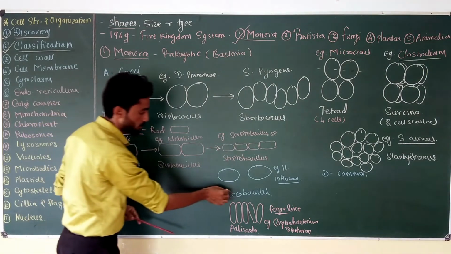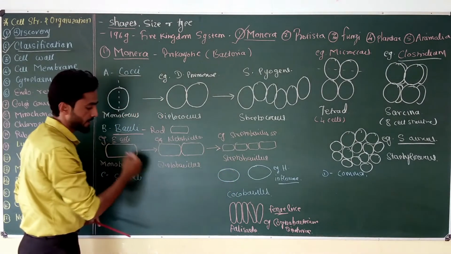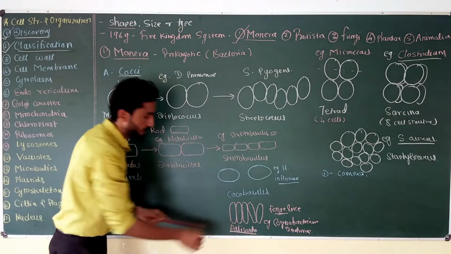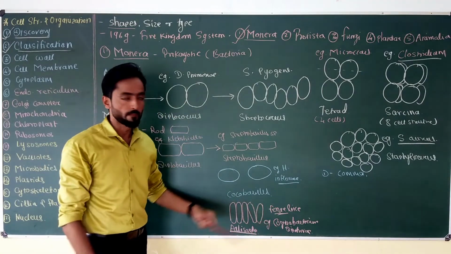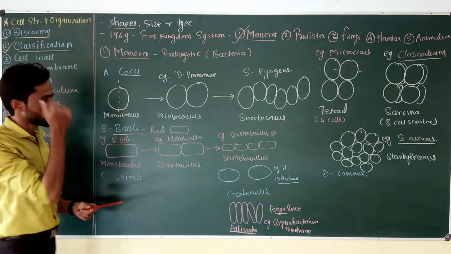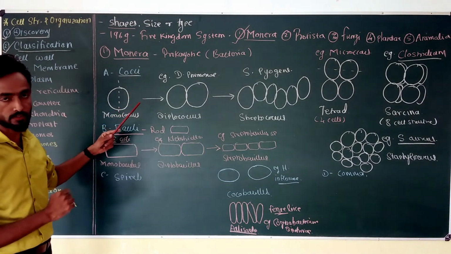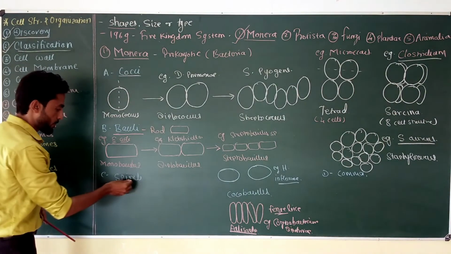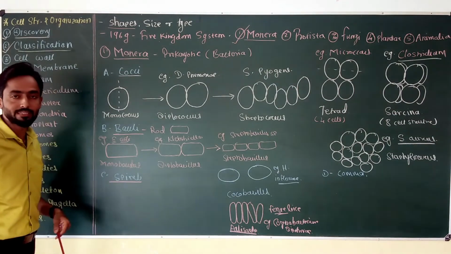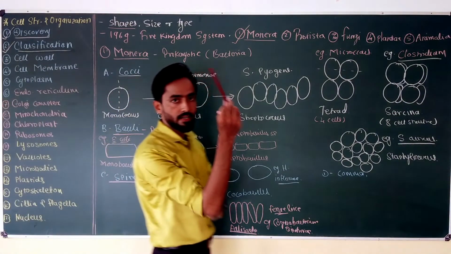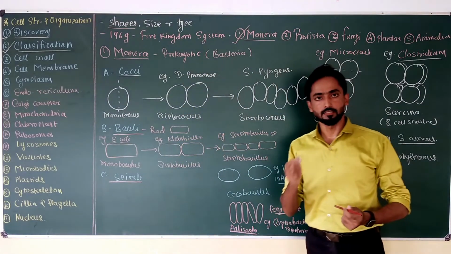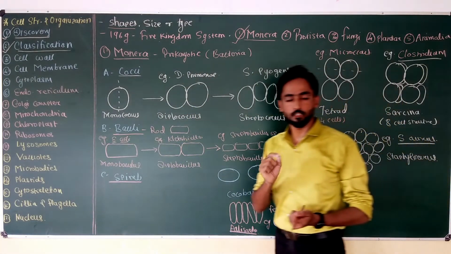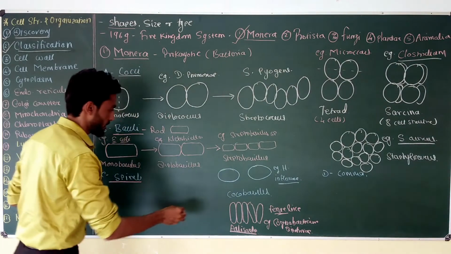Then coccobacillus is another type of bacilli, while this palisade is a fence-like bacilli. Example is Corynebacterium diphtheria. So this is all about the first two important shapes of the cell, cocci and bacilli. The next is spiral. The name itself suggests that in spiral monerans, the cells are spring-like. They are spiral, and there are two important